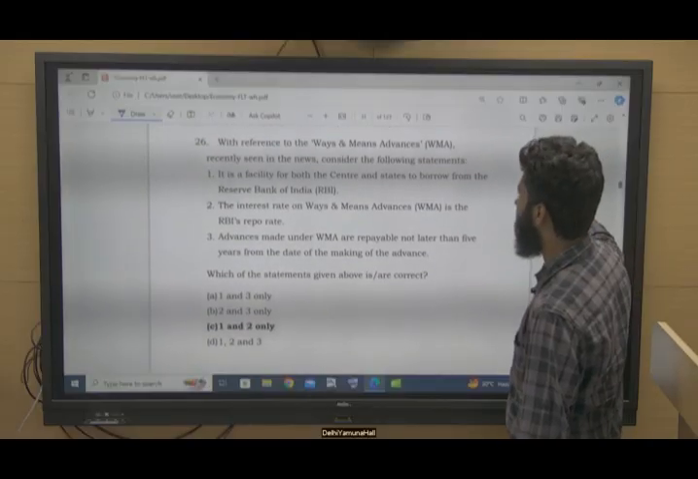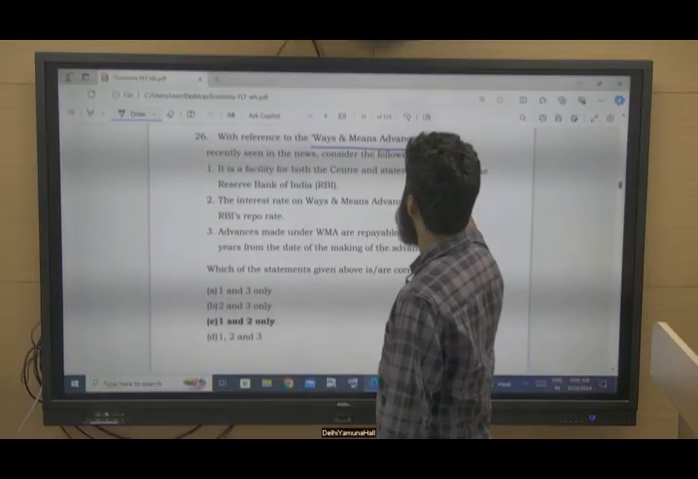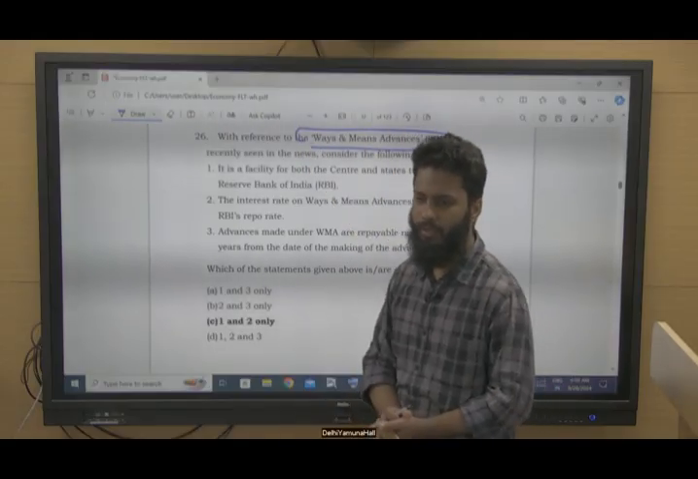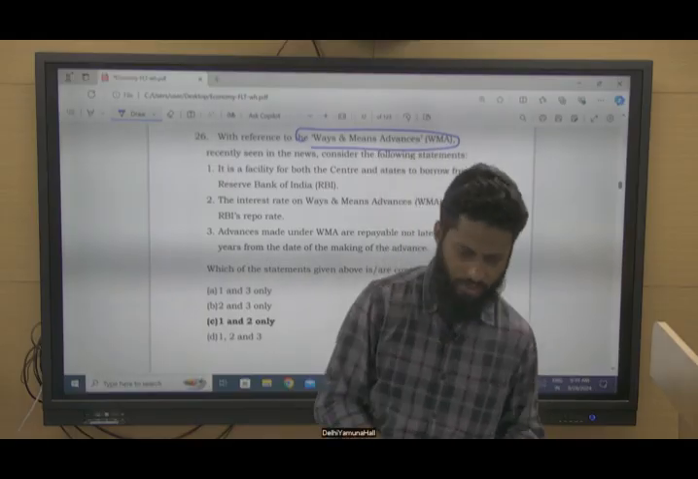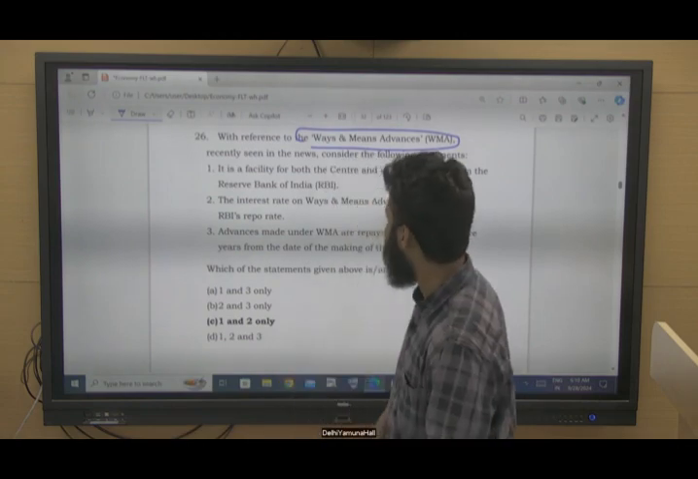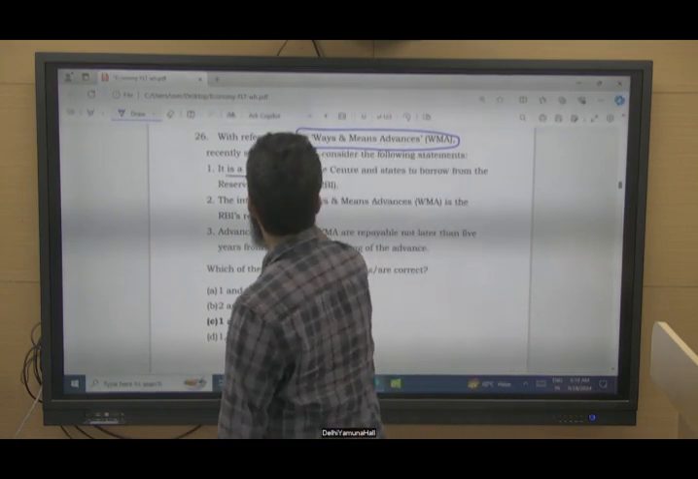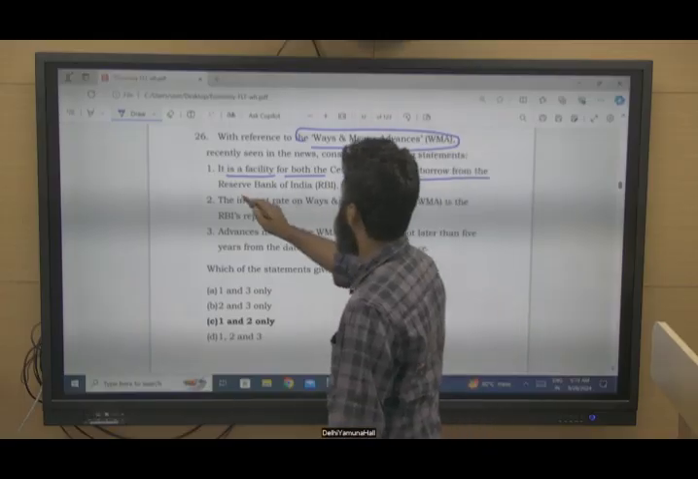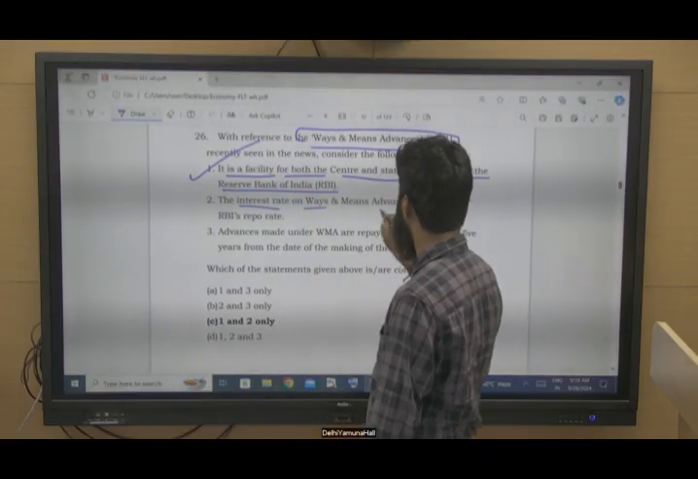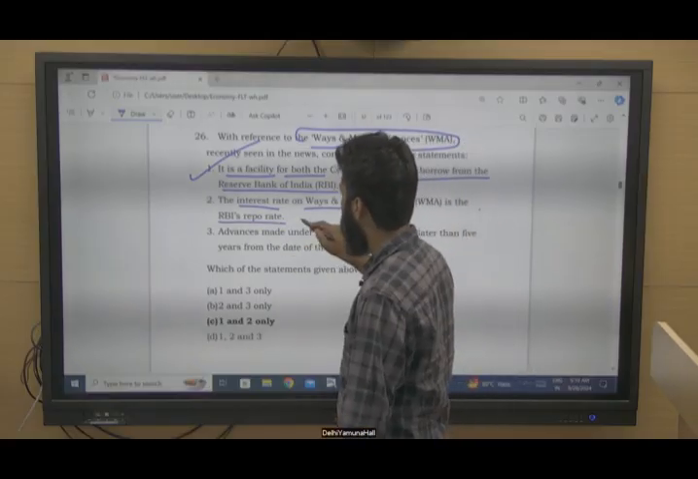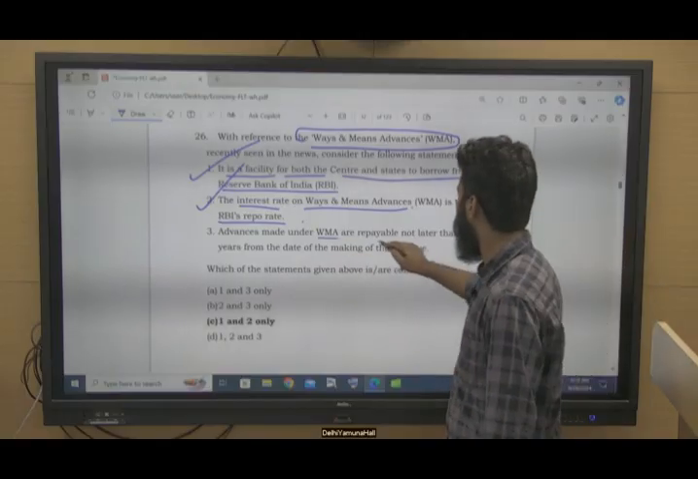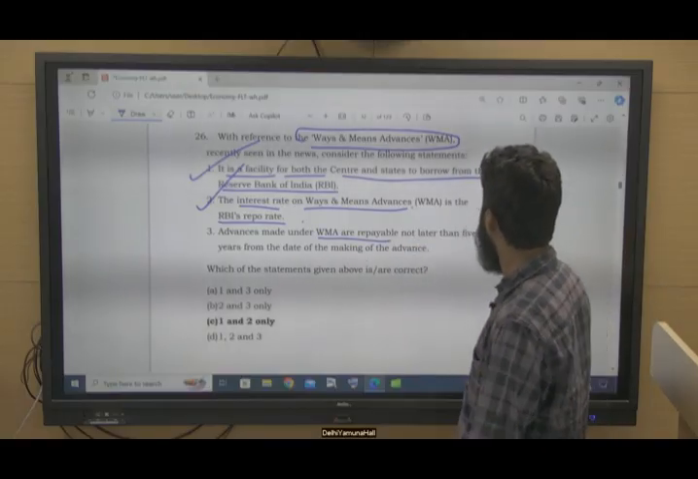Question number 26. With reference to ways and means advances. You might have seen this with respect to the central and state governments getting money from RBI, right? Ways and means advances. It is a facility for both the center and states to borrow from Reserve Bank of India. Yes, this is correct. The interest rate on ways and means advances, that is WMA, is RBI's repo rate. This is also correct.